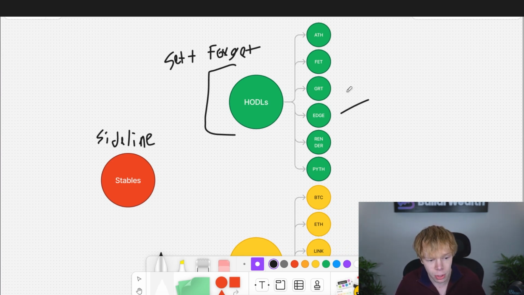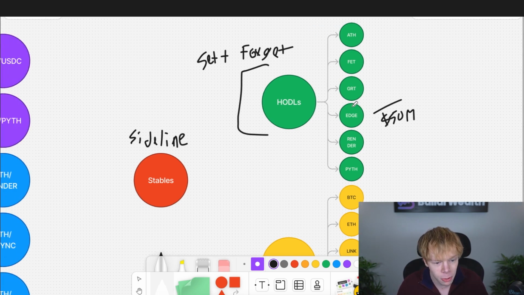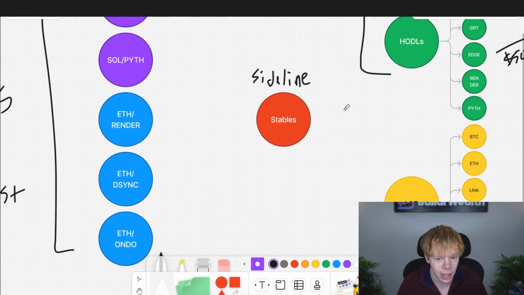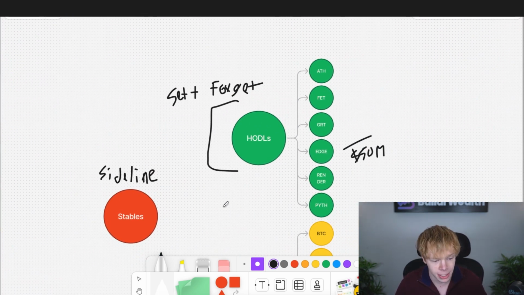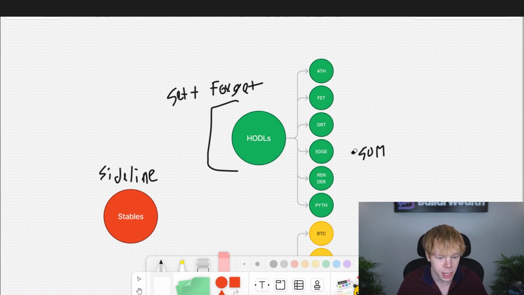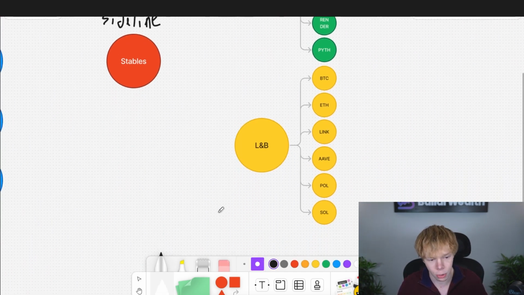And if they're going to appreciate a ton, like Edge being at a $50 million market cap or so, and I'm expecting it to go to a $1 billion market cap, well, then guess what? Pairing it with Ethereum is not going to be a good idea, because whenever Edge starts to go up a ton and go on that run, I'm just going to get sold into Ethereum. That's why it's over here in the HODLs as opposed to over here in the LPs. Not everything makes sense as a liquidity pool. So once again, these are our set it and forget it. Look for long-term growth. Look for generational wealth in those ones.